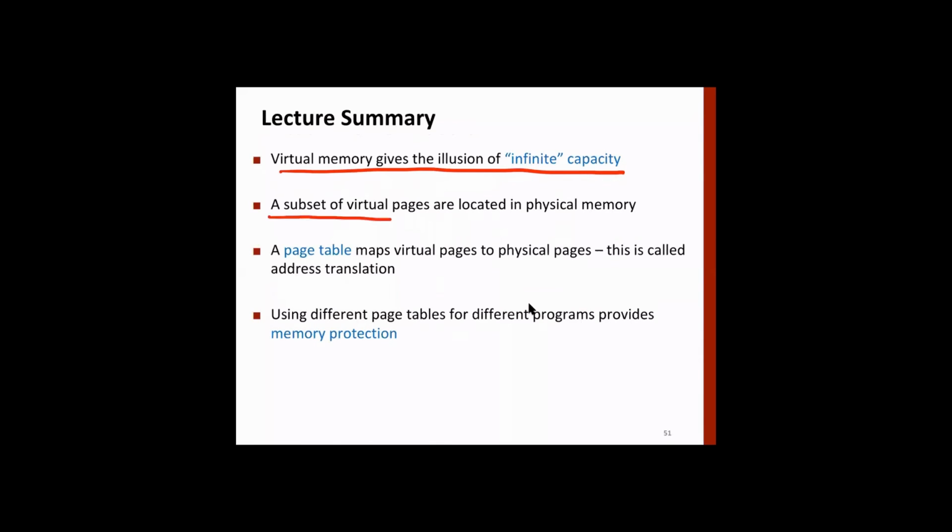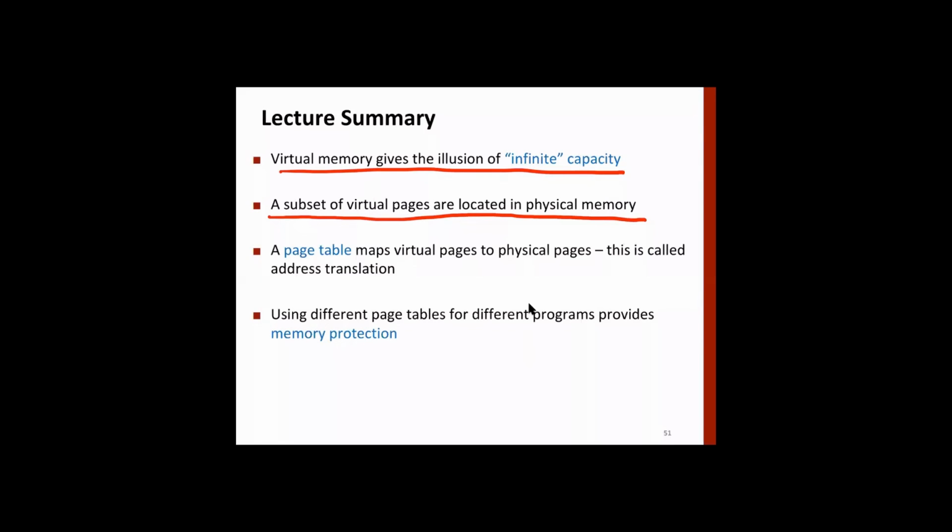A subset of virtual pages are located in physical memory. Not the whole virtual address space or all pages in virtual space need to be available in physical memory. We will use only those that are needed at that point in time, and locality of memory references helps here, similar to what it has helped in cache. We don't need to bring everything from the process's address space into main memory. We need whatever is needed, so we can load a certain number of pages into main memory.